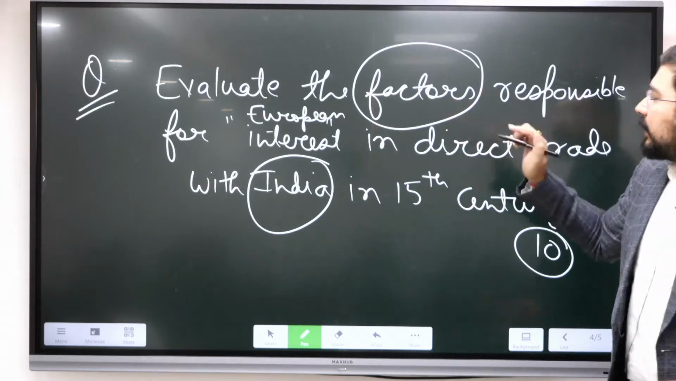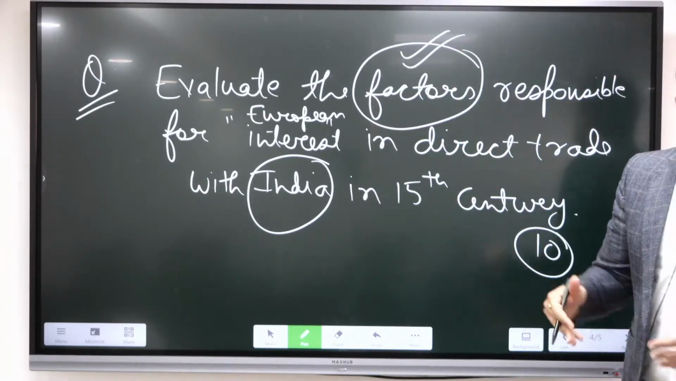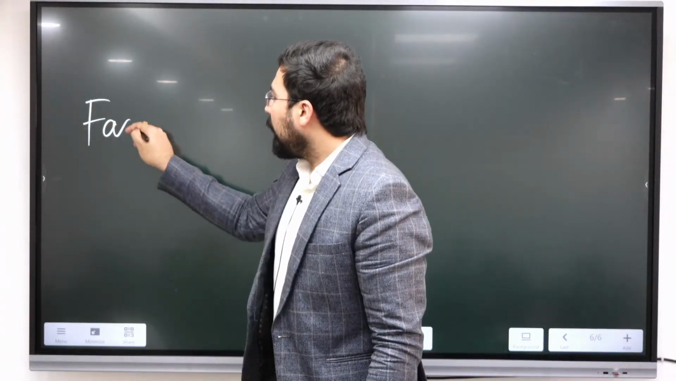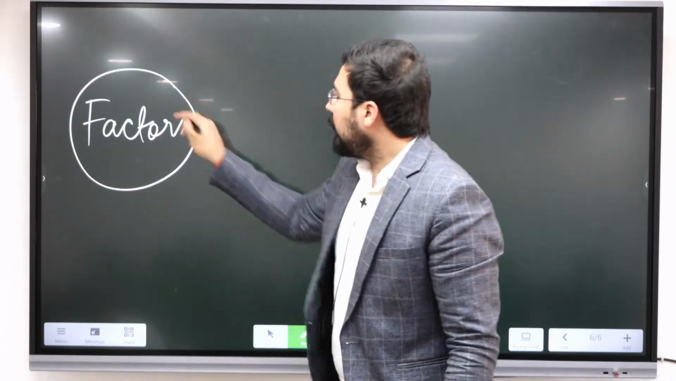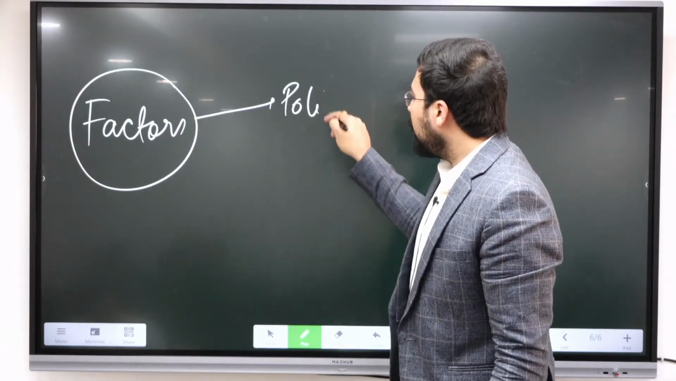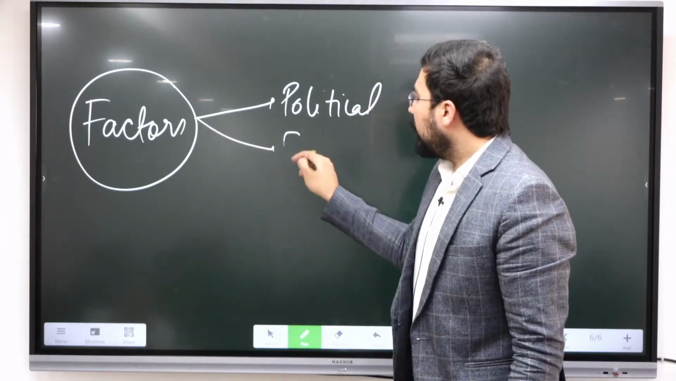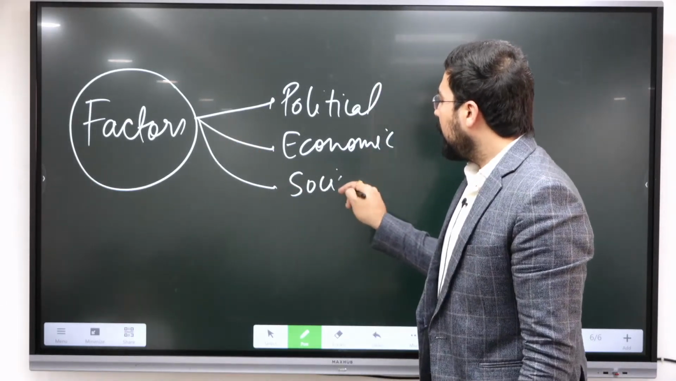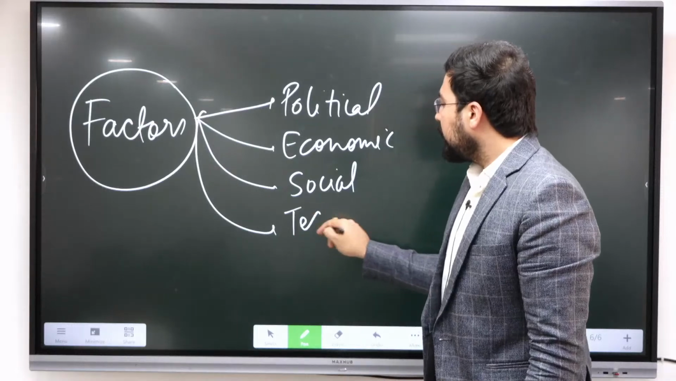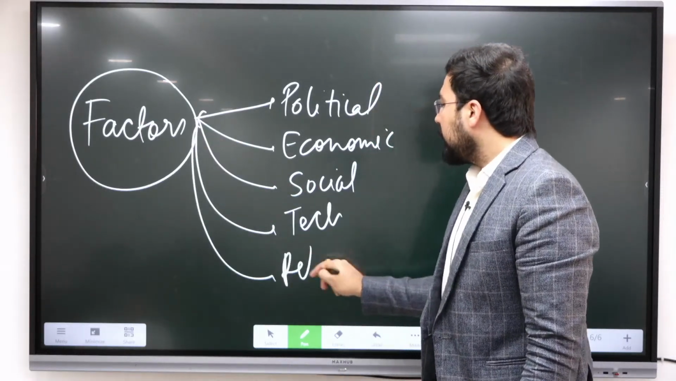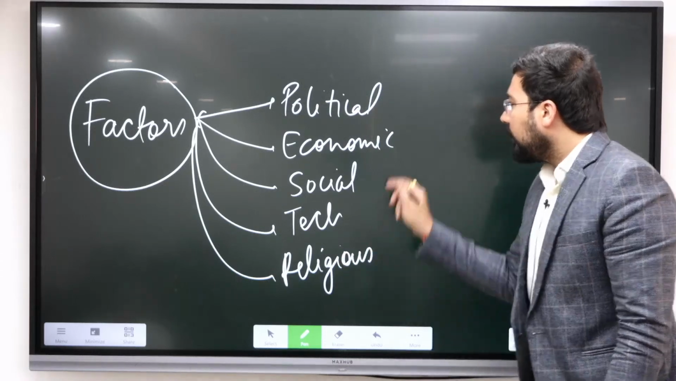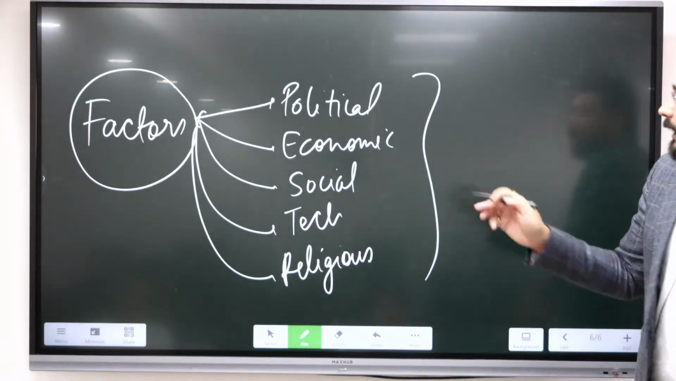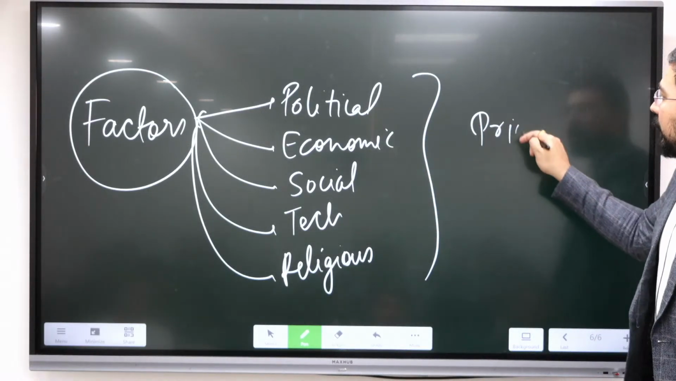The second part is evaluating the factors. So we have to evaluate the factors. What dimensions of factors were responsible for that? So when we talk about these, factors could be political. So first part would be dividing them. Okay, it could be economic, social, there can be technological factors, there can be religious factors. The first part of the evaluation, you have to divide the factors into different categories, and the second, you have to assign priority.